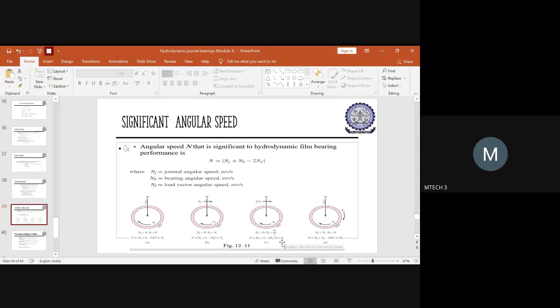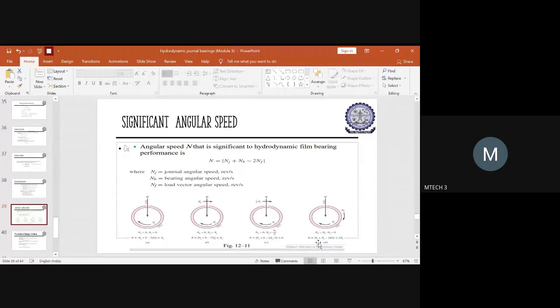Okay, so whenever the value is given as half the speed with which the journal is revolving, obviously the net angular speed will be equal to 0. So this is what you have to understand. And in the last diagram, you can see that they have given you the angular velocity for the journal as well as the angular velocity for the bearing, but not the value for the load vector. And hence Nf will be equal to 0.